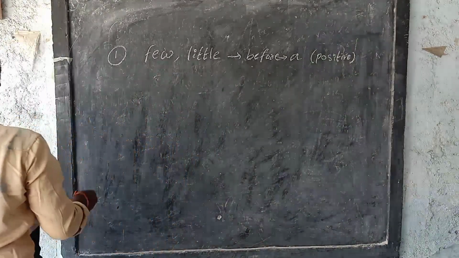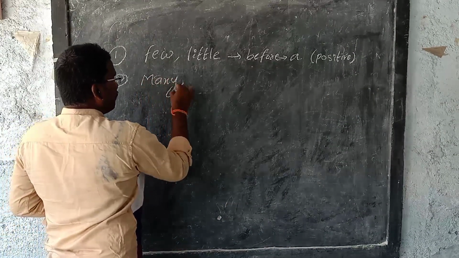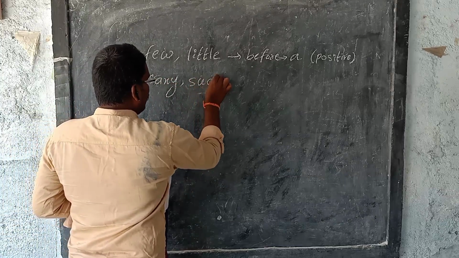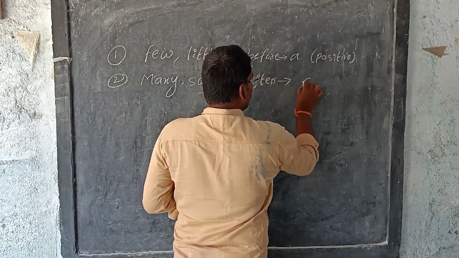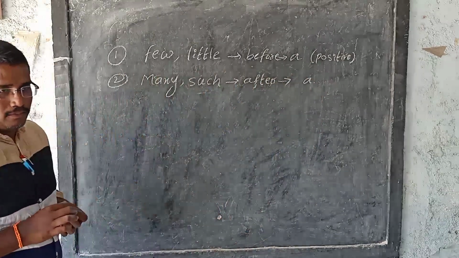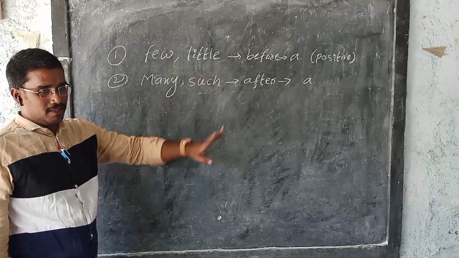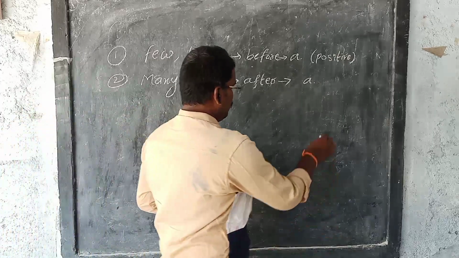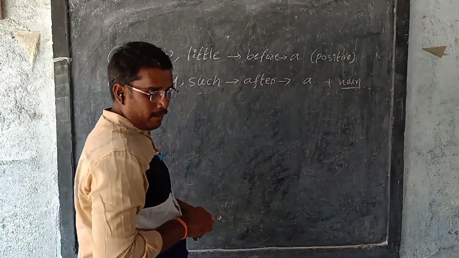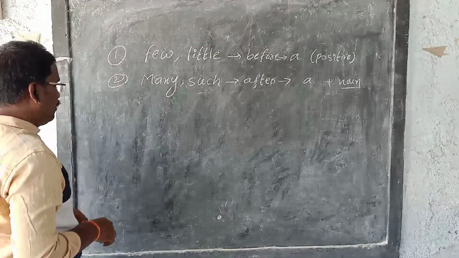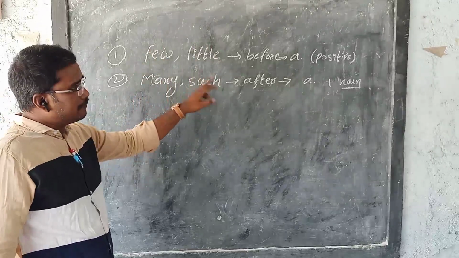And one more thing: many and such come after a. These two words come after a, and here one more noun will be compulsory. Here few and little come after a, and many and such come after a.